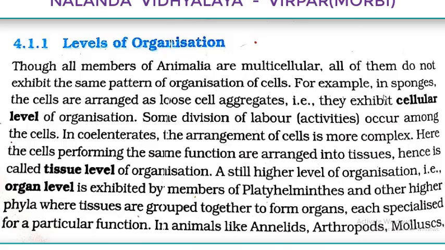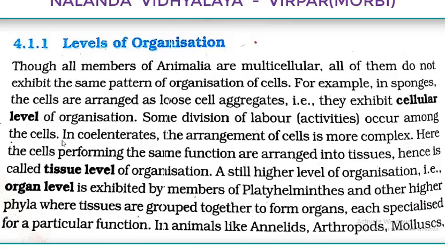So first of all, for example, in sponges, the cells are arranged as loose cell aggregates. We are not saying that they are arranged as a group of tissues, because here we are using the terminology cell aggregates, only the aggregation of cells, and that also loose cell aggregates. So they exhibit cellular level of organization. Some division of labor or activities occur among the cells. So among the cells, only the division of labor is occurring. They have not developed as tissues because they have only loose cell aggregate arrangement.